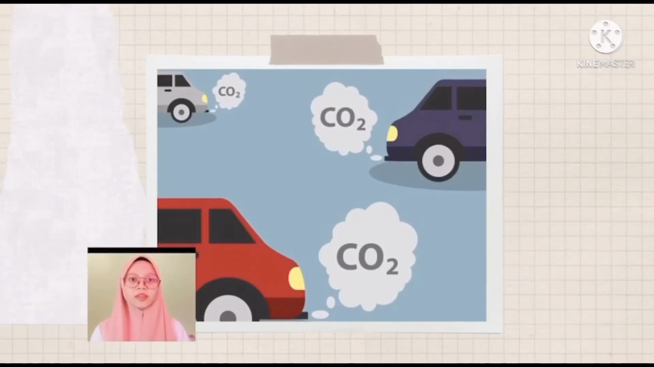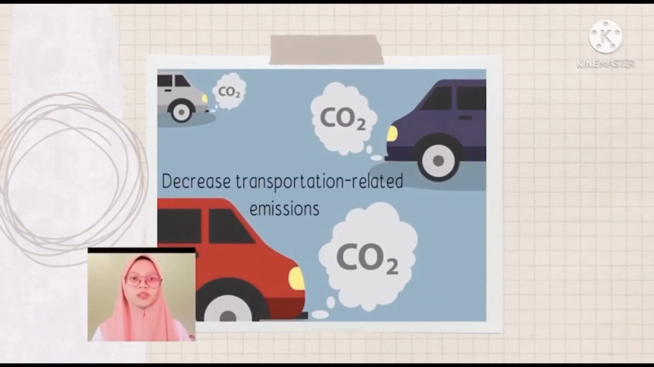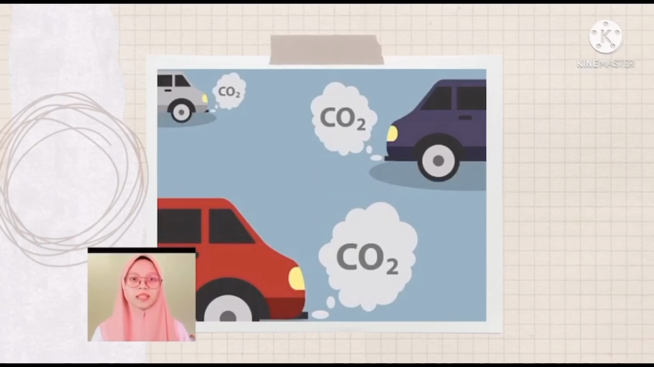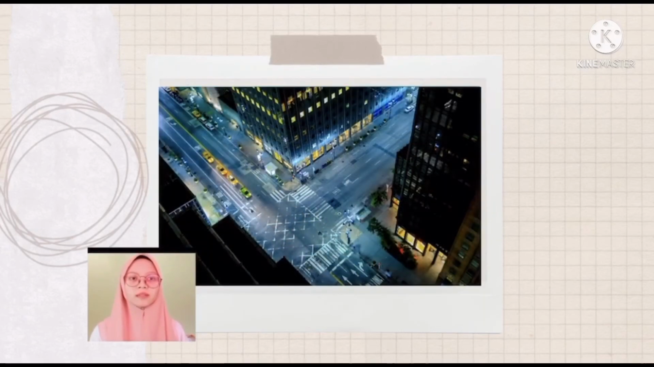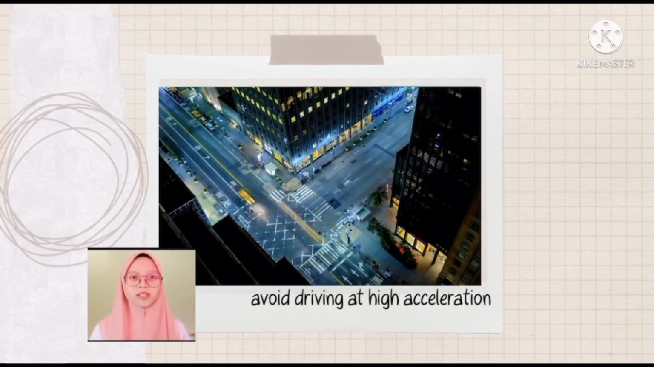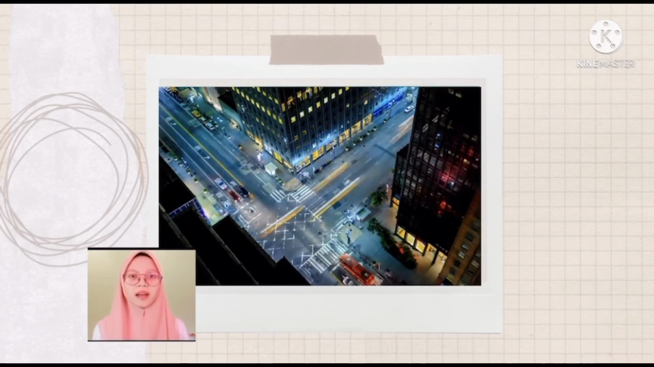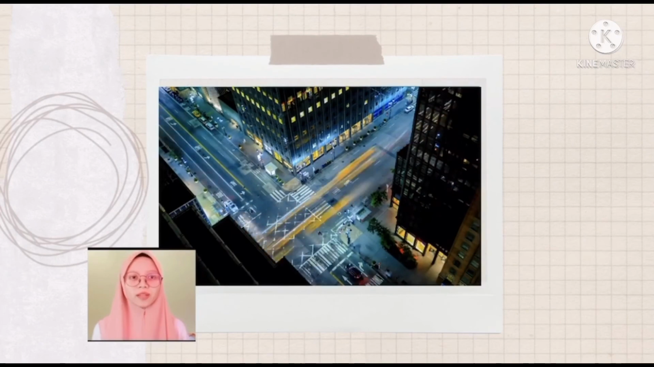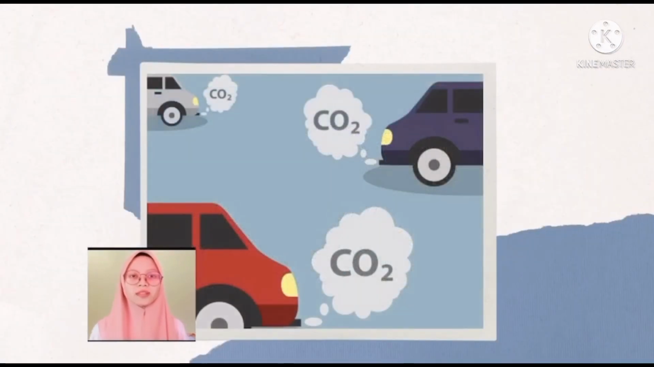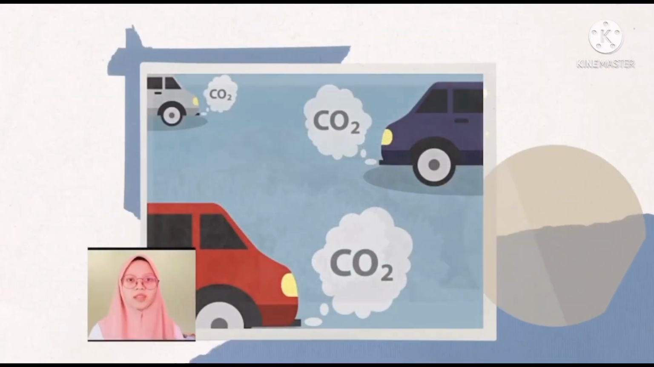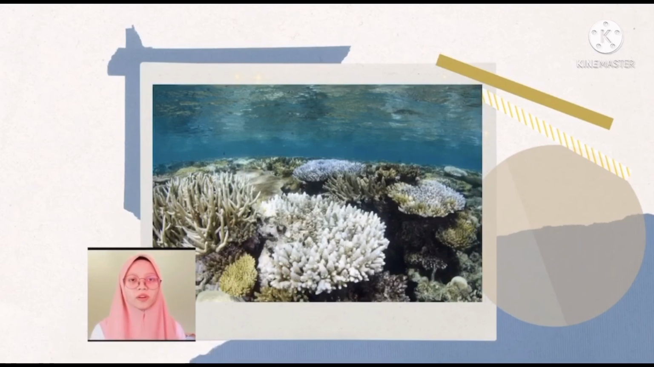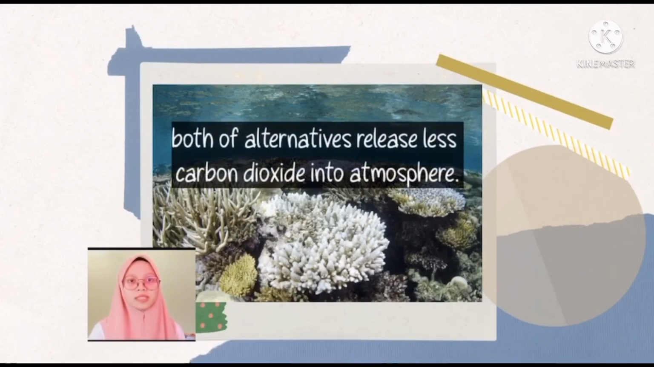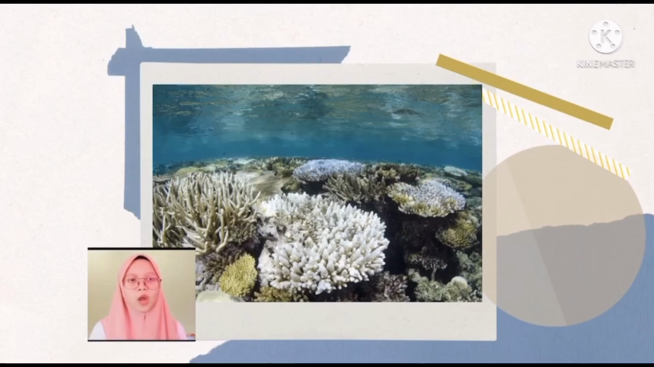Second alternative is decreasing transportation-related emissions. This can be done by adjusting our driving practice, like avoiding high acceleration. This is because there will be more carbon dioxide released when we drive at high accelerations. These two alternatives are recommended because both release less carbon dioxide into the atmosphere, which can help slow ocean acidification.